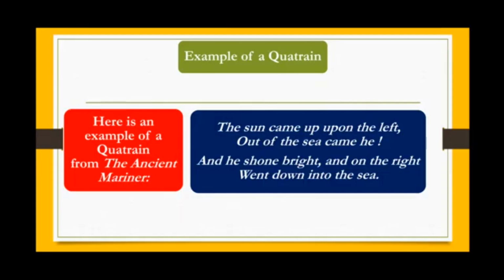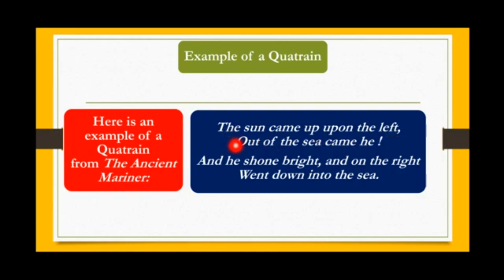Let's analyze the metrical feet and the meter that is used in this stanza. As we discussed, quatrain is usually structured in iambic. So this quatrain is also structured in iambic metrical feet. Let's discuss line 1. The sun came up upon the left. So it is iambic metrical feet.